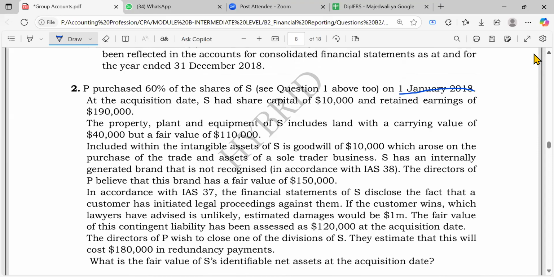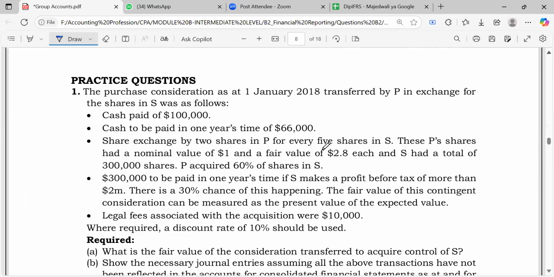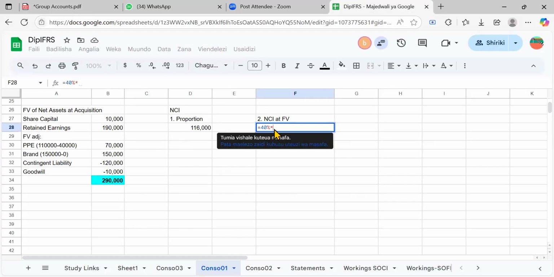How many shares does the subsidiary have? 300,000. It's in question number 1: P's shares had a nominal value of $1 in a share exchange of 2 shares for 3 of S's, and S had a total of 300,000 shares. So you multiply 40% by 300,000 and get 120,000 shares.